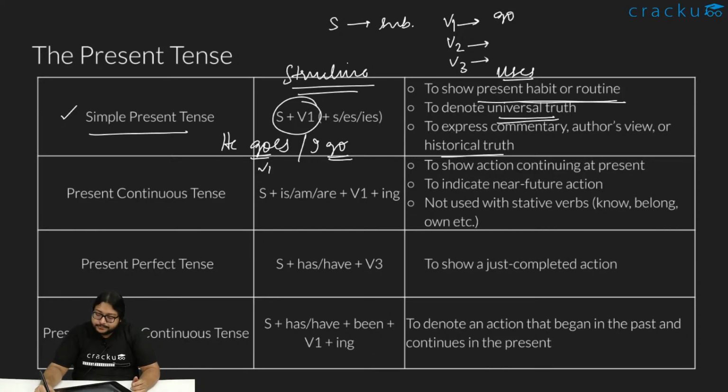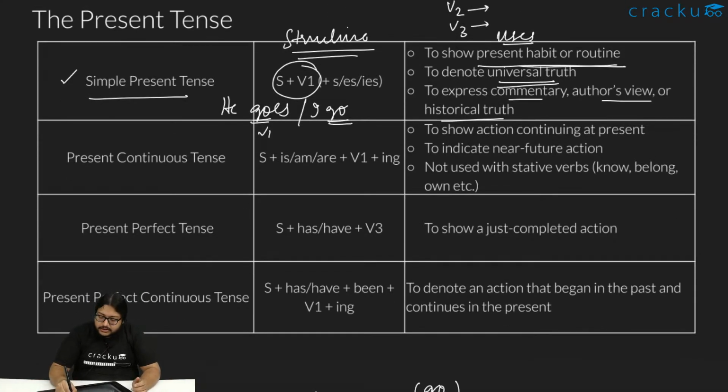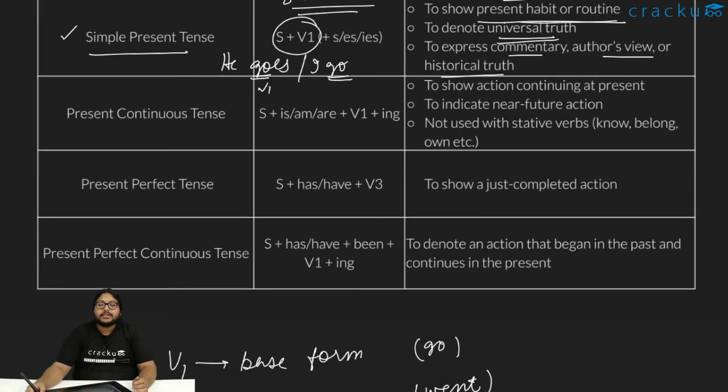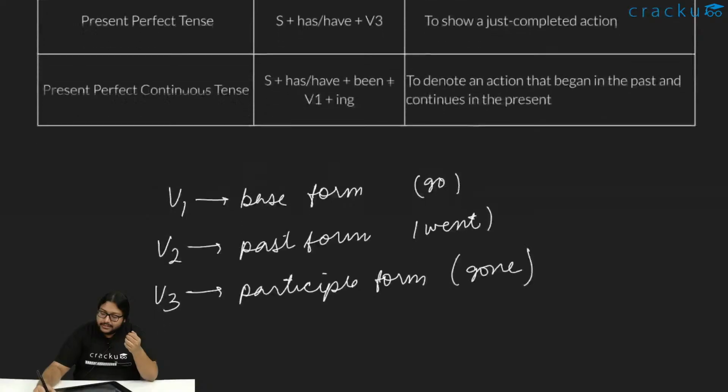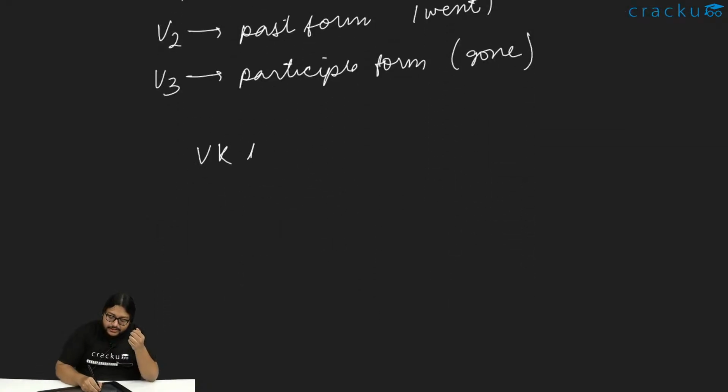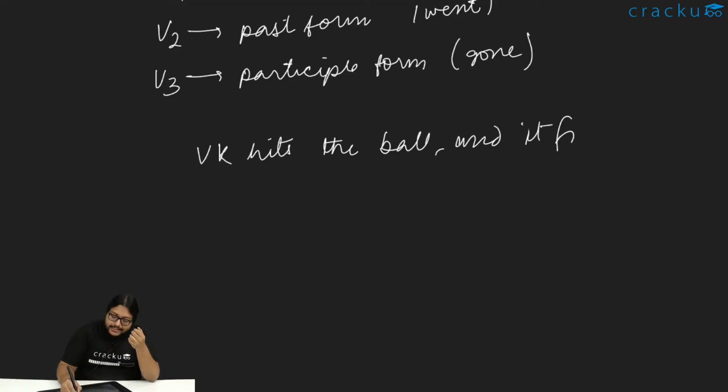When we say commentary, author's view, or historical truth, we mean something like when you listen to cricket commentary in English, you'll see like, he hits the ball, and it flies out of the stadium, something like that. So when they write that Virat Kohli hits the ball and it flies out of the stadium.